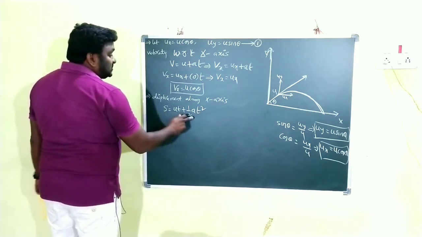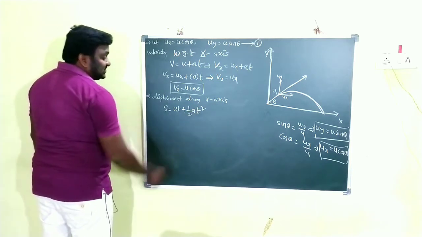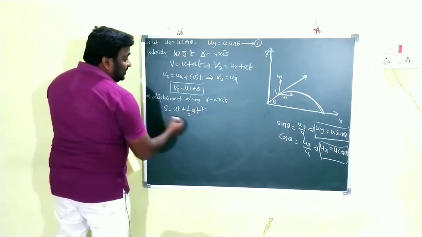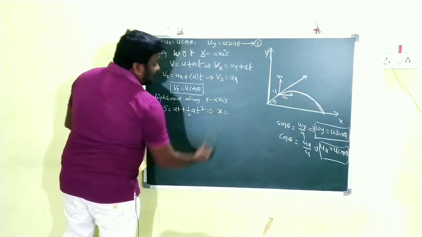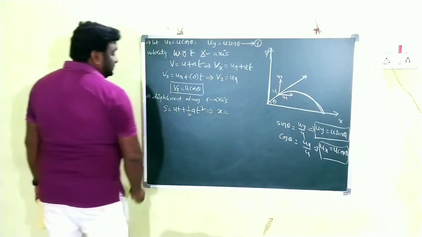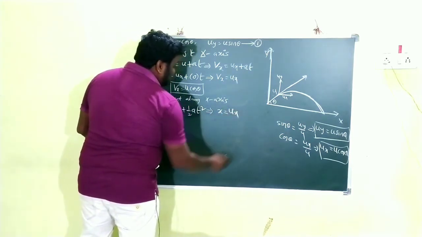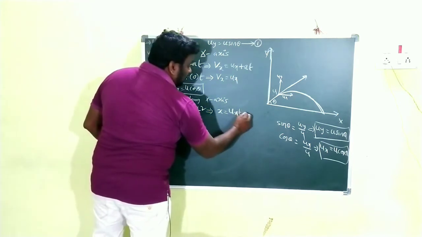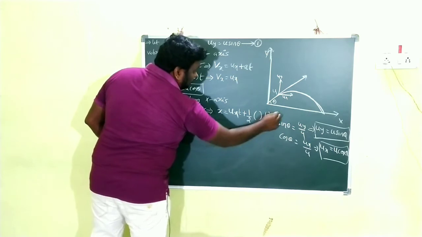So for displacement along the x-axis, instead of s I am going to write x. X is equal to, u means ux, so I have to write ux into t plus half into a into t square.